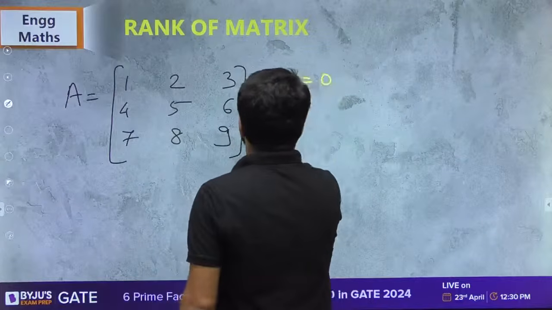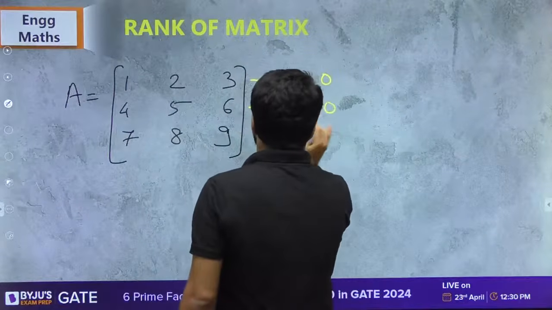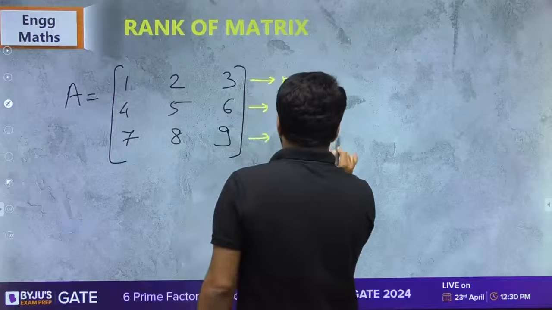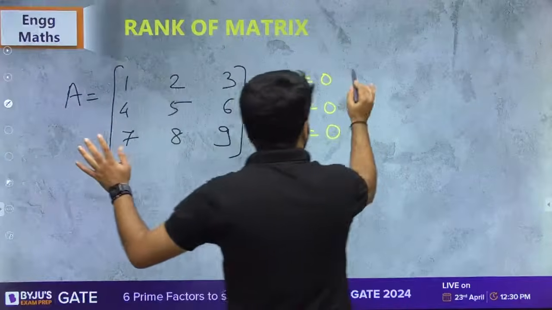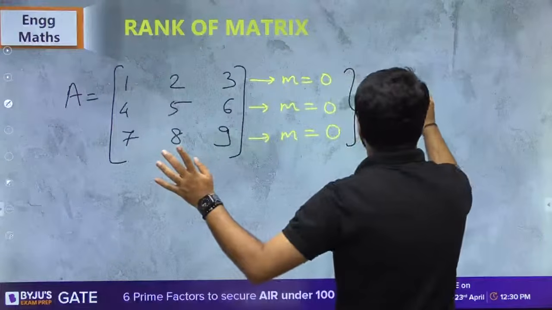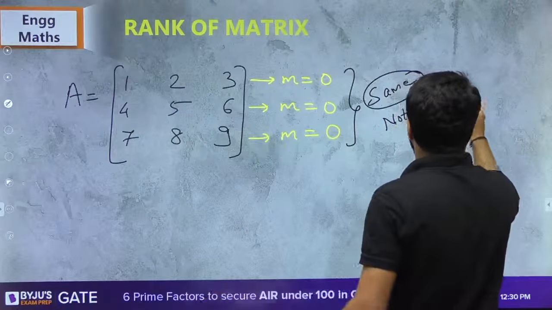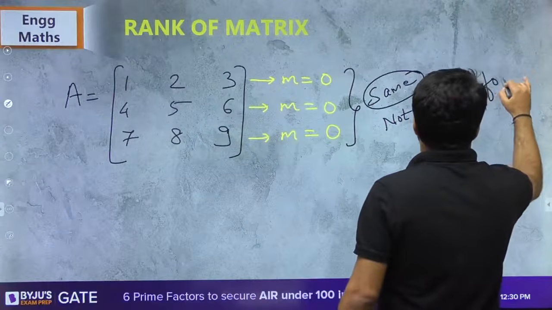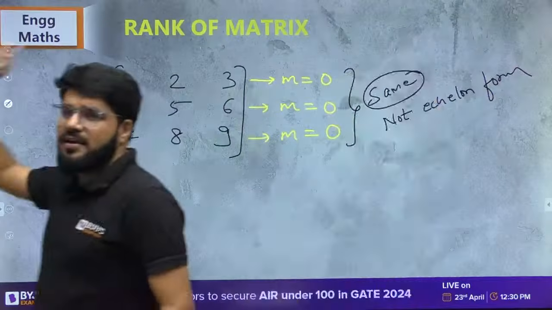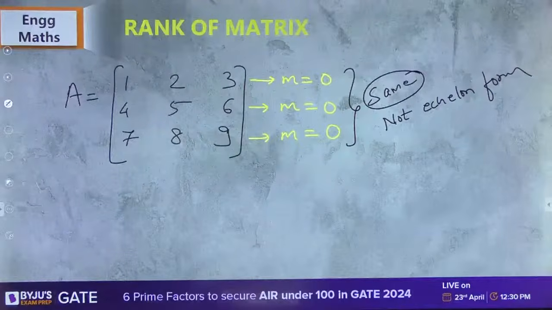How many are the starting zeros? 0, 0, 0. Does it follow an increasing pattern? No, sir. They are the same. So the given matrix is not the echelon form. Very clear. Given matrix is not in the echelon form.